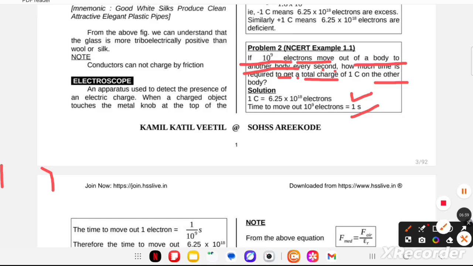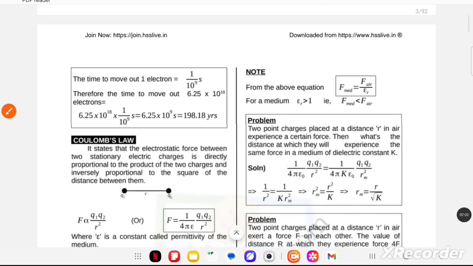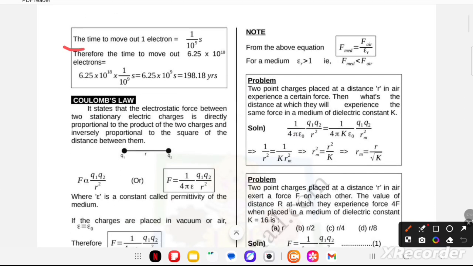So we can use the time to move out 1 electron, 1 by 10 power 9 second. Therefore, the time to move out 6.25 into 10 power 18 electrons: now 6.25 into 10 power 18 multiplied by 1 upon 10 power 9 second. After calculation, we have 198.18 years.